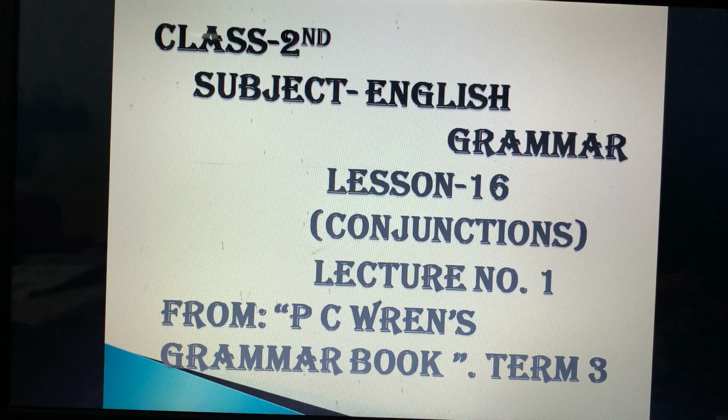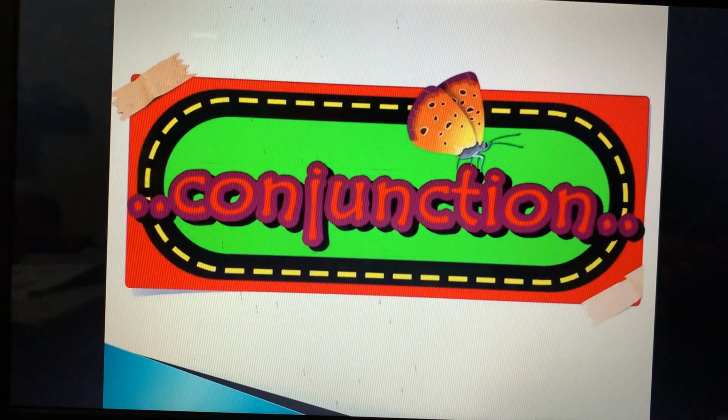Fine. So today we are going to start with the next lecture, that is lecture number 1 of the chapter Conjunctions. You might have heard about junction. Junction is basically something which joins two things. So conjunction is made by that word only. It joins two or more things. Words, sentences, phrases, clauses. It joins that. Fine.